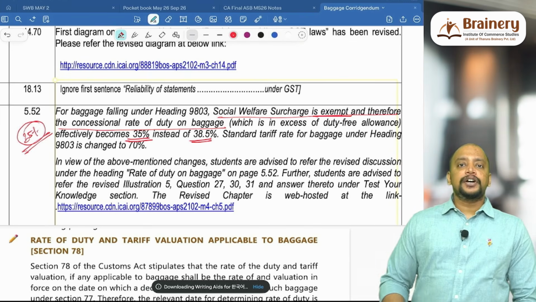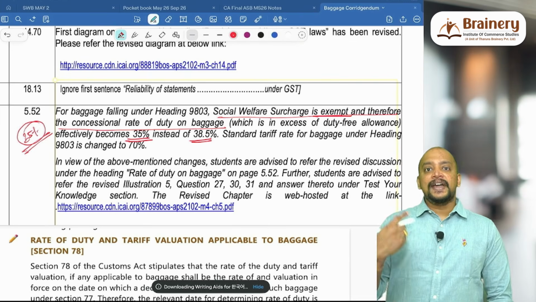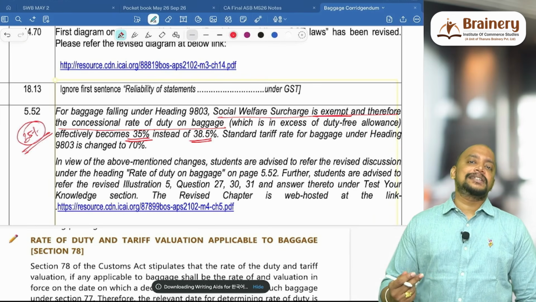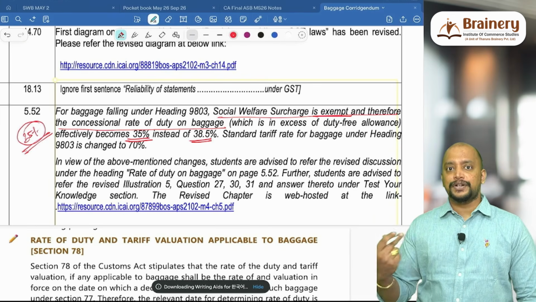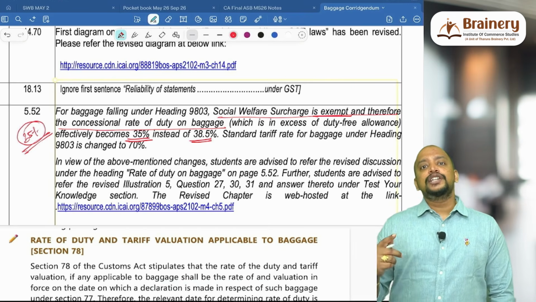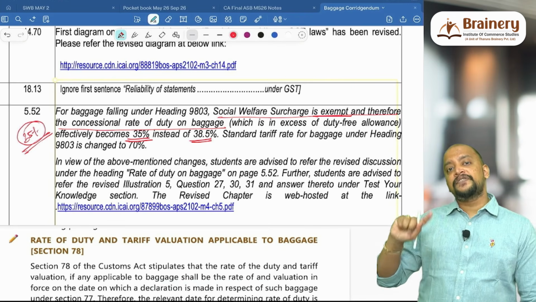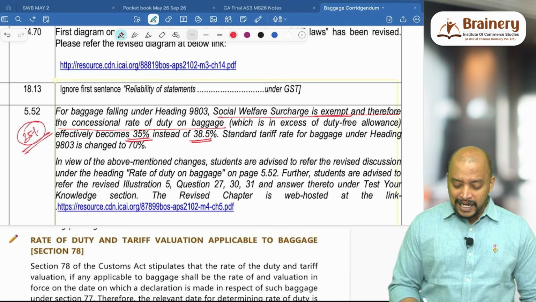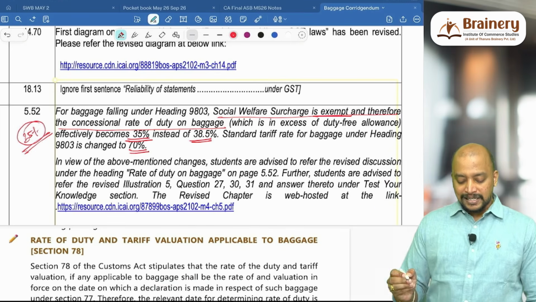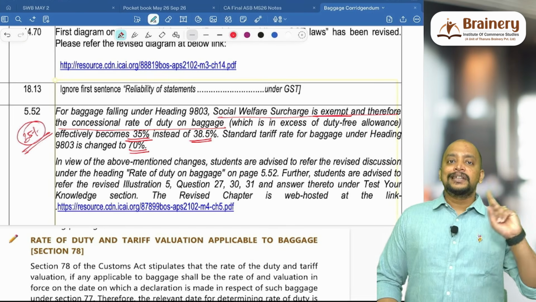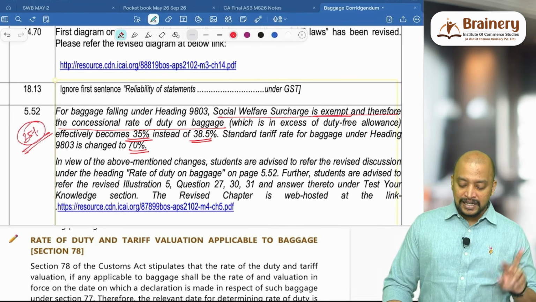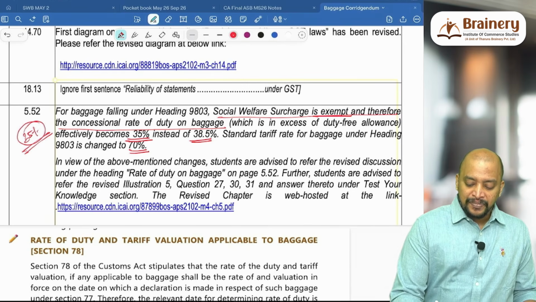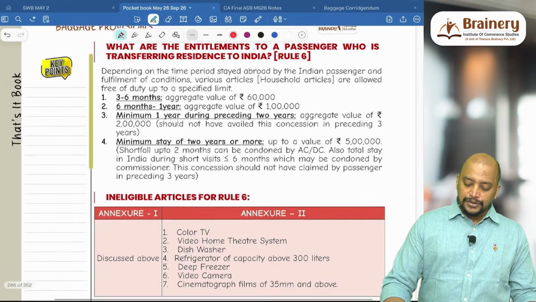Also, in case of 3 articles, that is firearms, cartridges of firearms exceeding 50, cigarettes exceeding 100, cigars exceeding 25, and tobacco exceeding 125 grams, previously there used to be 100% plus social welfare surcharge 10%, that is 110%. But now it should be taken as only 70%. So 110% is not applicable. We have only 2 rates, 35% and 70%. So that is with respect to the corrigendum, and you need to keep that in mind.